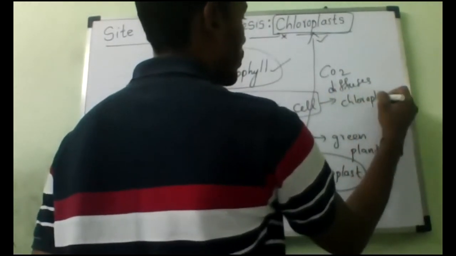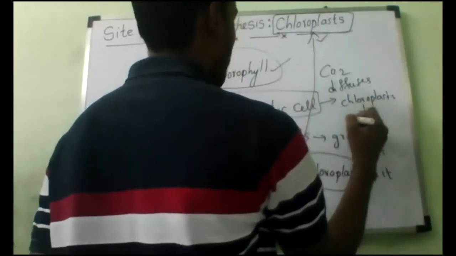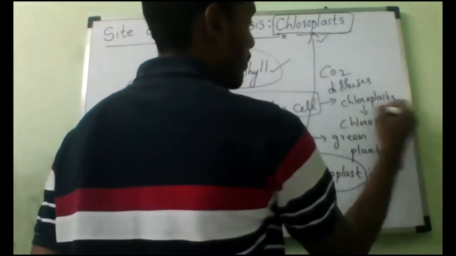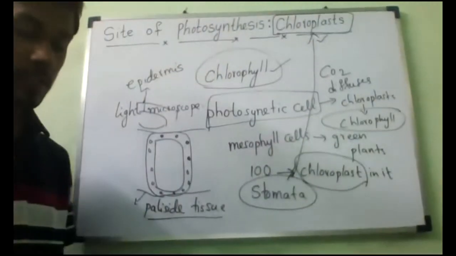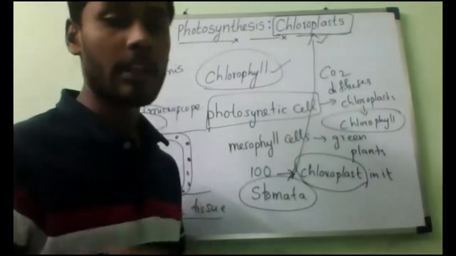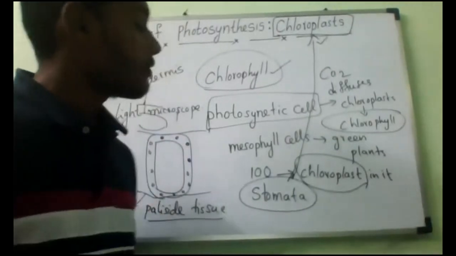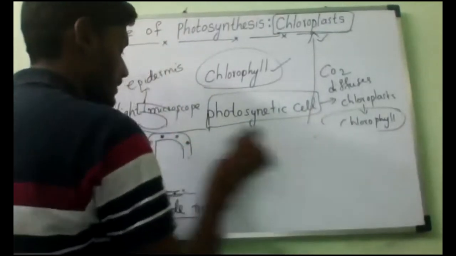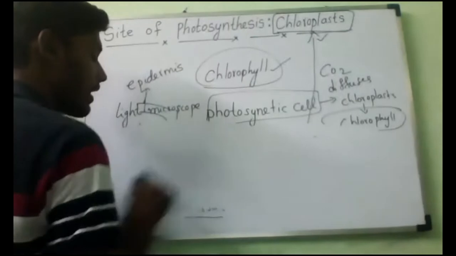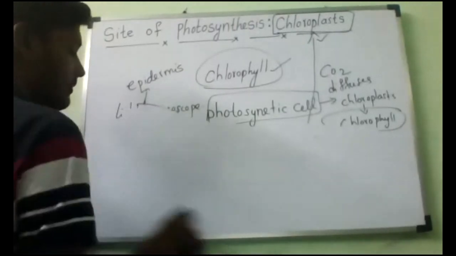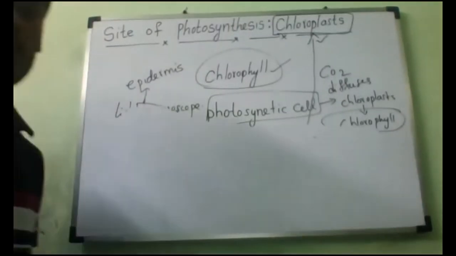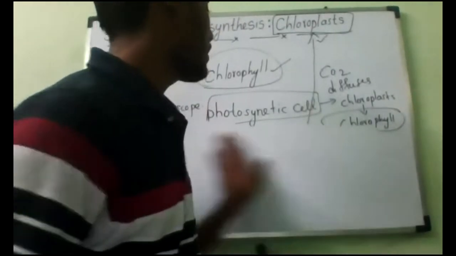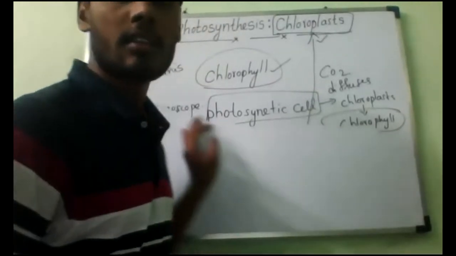If it reaches the chloroplast, it reaches the chlorophyll. Understand now? So now carbon dioxide has entered. Then one more thing is there. What is the other raw material? Water. So how will the water reach? By the root. Who will carry the water? Last class, xylem. Xylem.